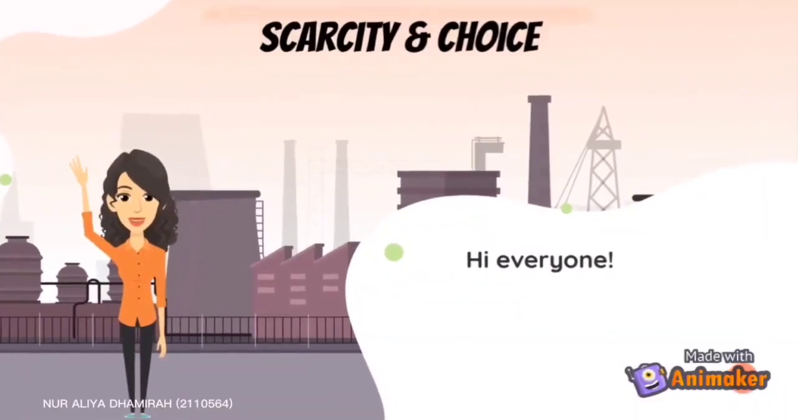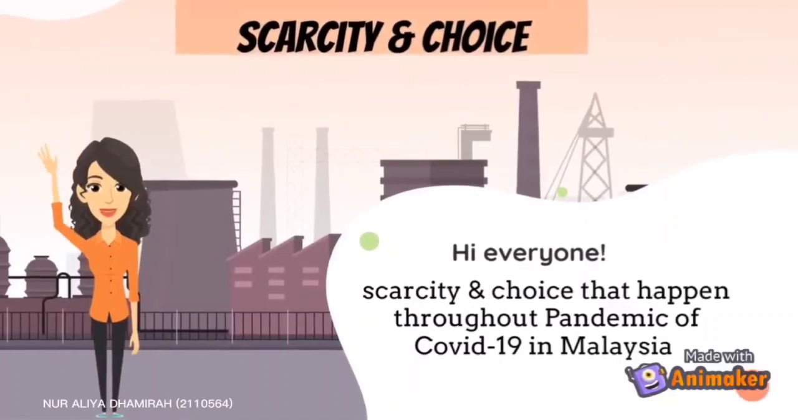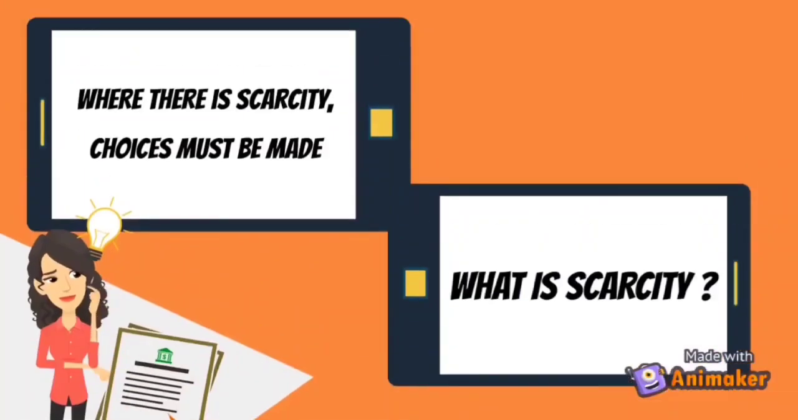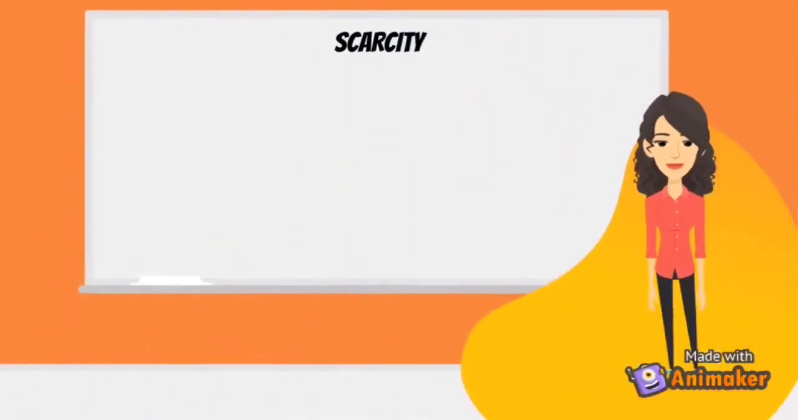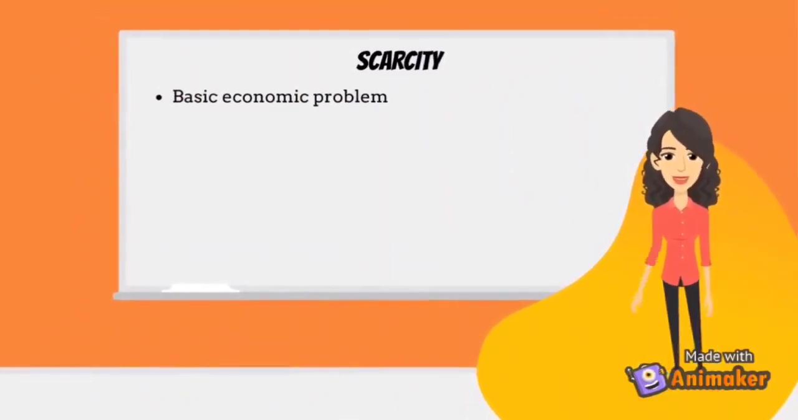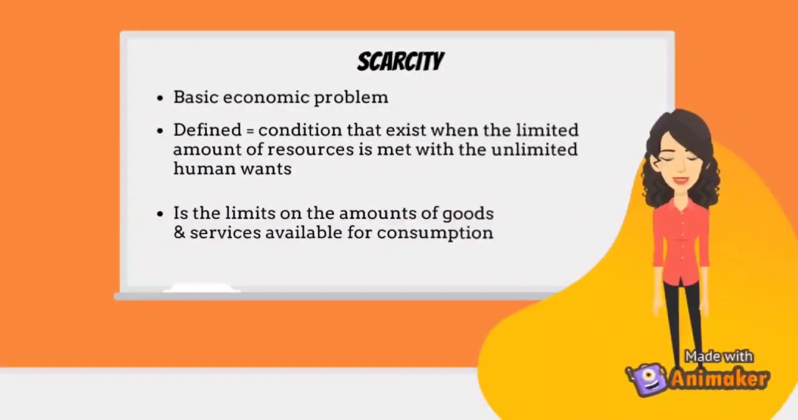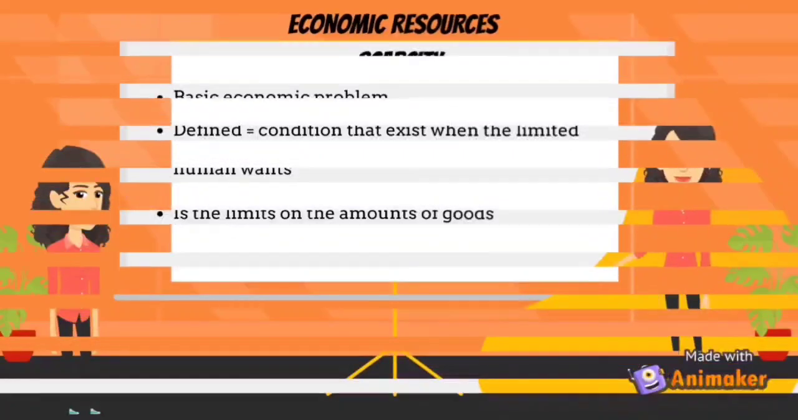Hi everyone! So today I would like to share about scarcity and choice that happened throughout the pandemic of COVID-19 in Malaysia. Where there is scarcity, choices must be made. So what is scarcity? Scarcity is the basic economic problem that is faced by every country in this world. It is defined as a condition that exists when the limited amount of resources is met with the unlimited human wants. In other words, it's the limits on the amounts of goods and services available for consumption.